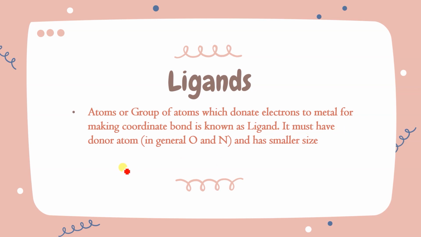There must be at least one donor atom. In general, when we talk, oxygen and nitrogen are considered as donor atoms and have a smaller size. Although, carbon too, as you saw in an example, but I am saying in general. Okay, it's not always. Examples: H2O, NH3, CN-, OH-. So many are there. We will understand all the things one by one.